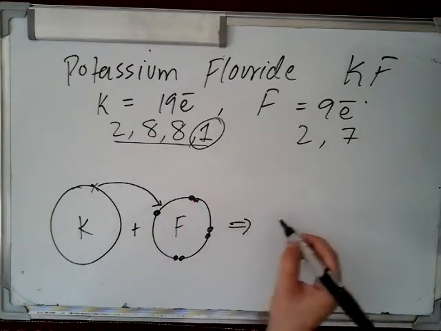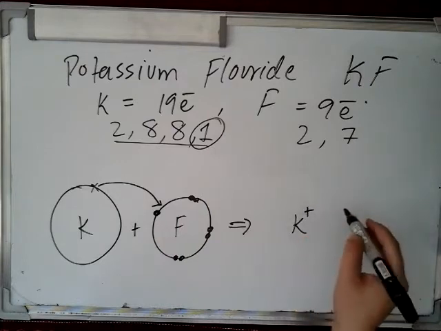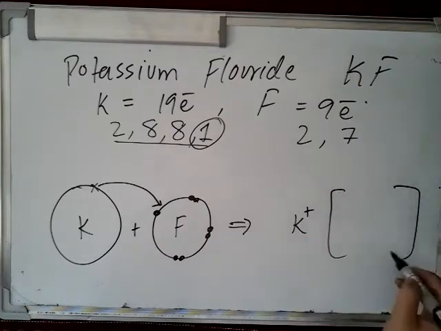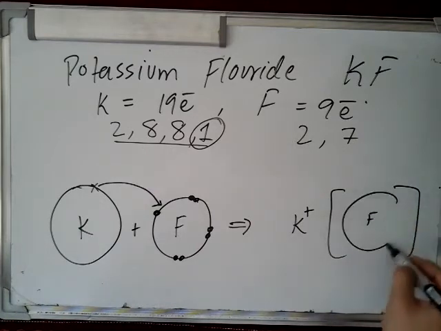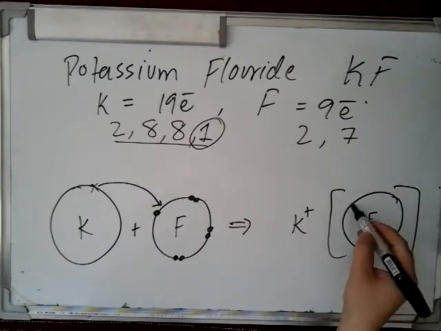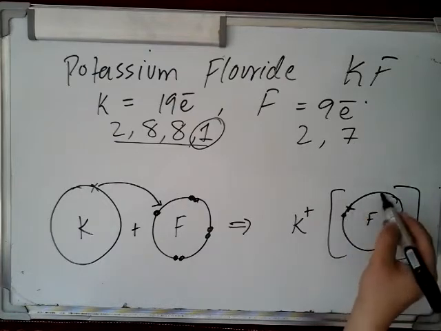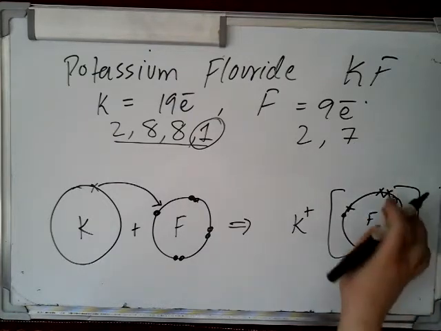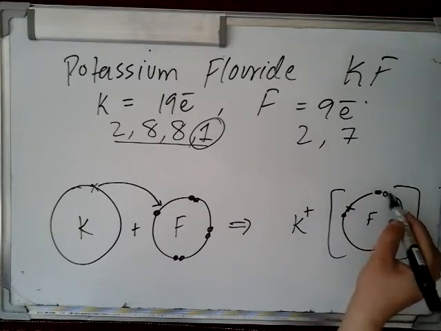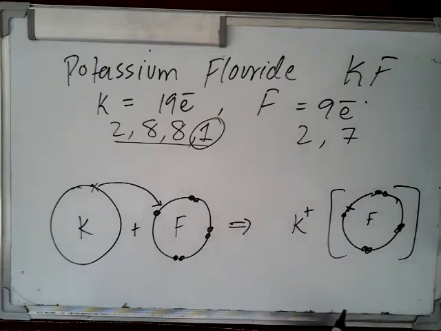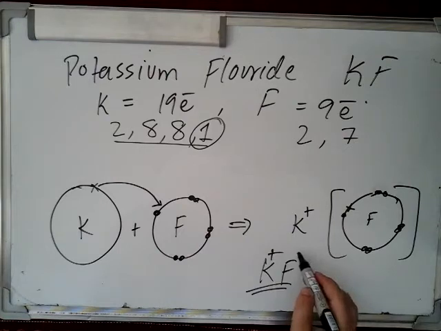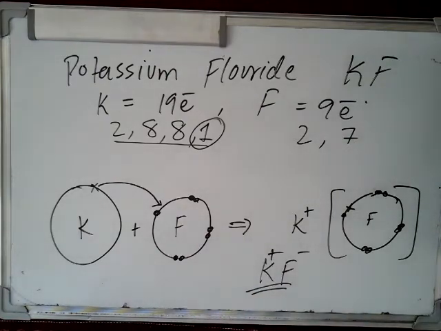As a result, potassium will have a positive charge, and fluorine will have the extra electron from potassium. Eight electrons are being fulfilled. So this is potassium fluoride, with positive charge on potassium and negative charge on non-metal fluorine.